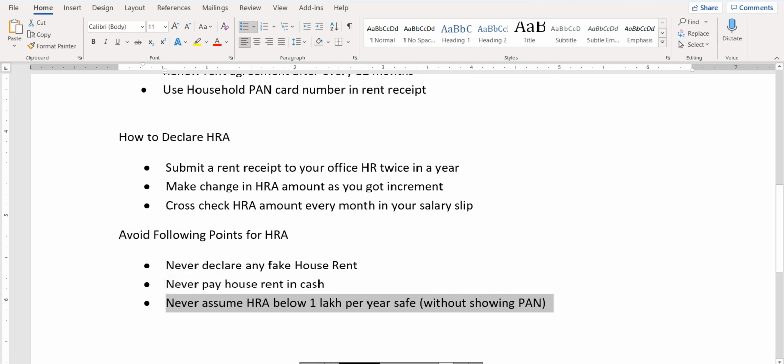If you are living with your parents, then make a rent agreement with whichever parent the house is in the name of, and just avail this benefit. This is a very good benefit, and you would not believe that by implementing this in your life, your income tax is reduced by, you can say, half.